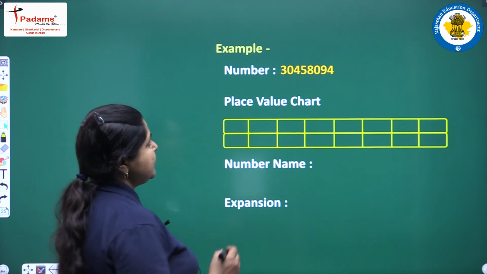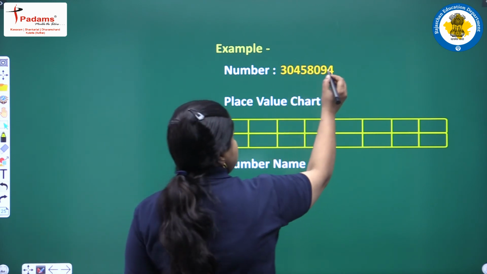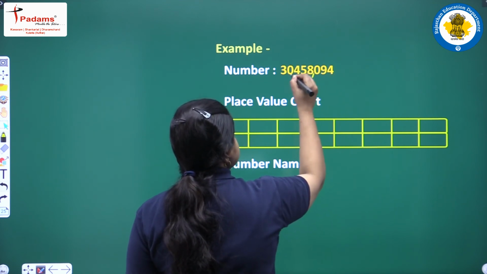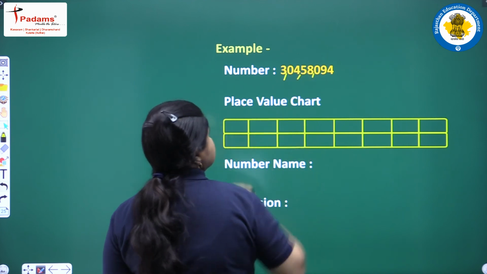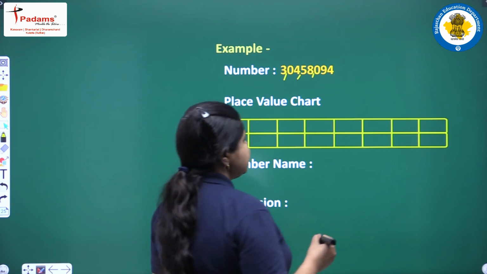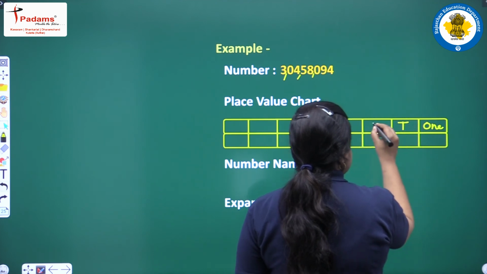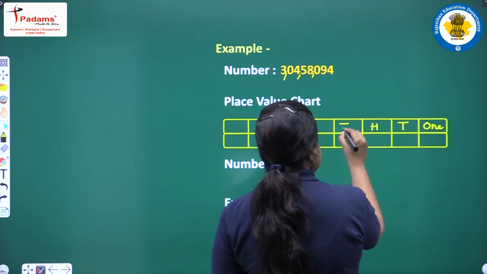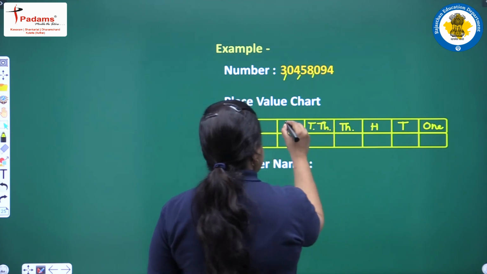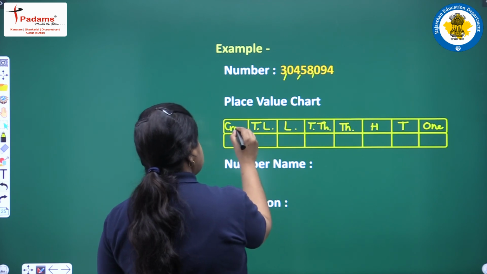This is the given number. Again, first of all, we will insert the commas. Ones, tens, hundreds, the first comma, then 1000, 10,000, the second, lakh, 10 lakh, the third comma. So, 3 commas in all here. Again we will fill up the place value chart starting from ones, then tens, then hundreds, then 1000, 10,000, lakh, 10 lakh and crore.